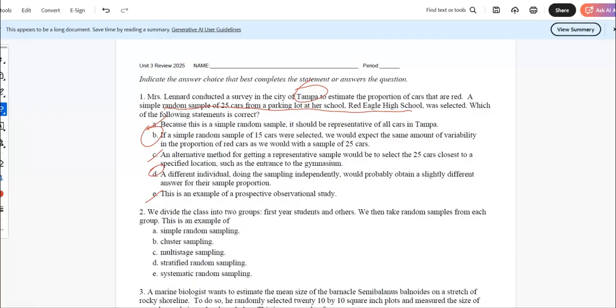Sample of 15 cars were selected. We would expect the same amount of variability as we would. No, that's not true. I read that one wrong the first time. We wouldn't expect it to be the same. I thought they were saying it would not be the same. It wouldn't be the same. So it's definitely D. Sorry about that.